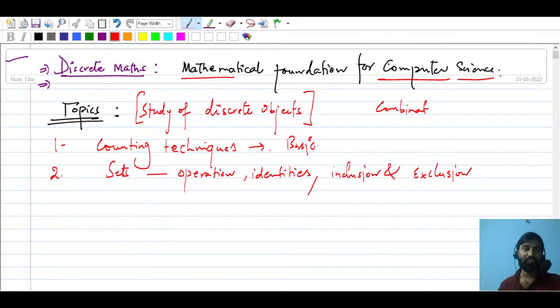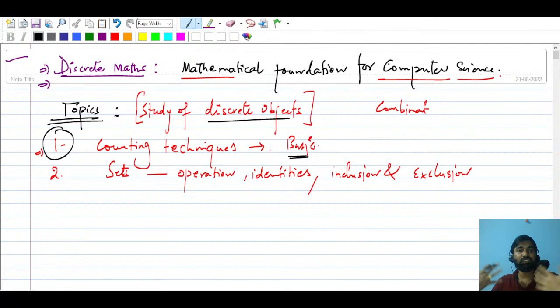As you can see in the thumbnail as well, I have listed all the outlines of this section. In discrete mathematics, we will first talk about the counting techniques, some basic counting techniques. After all, we have to study discrete objects, so we must know the counting techniques.